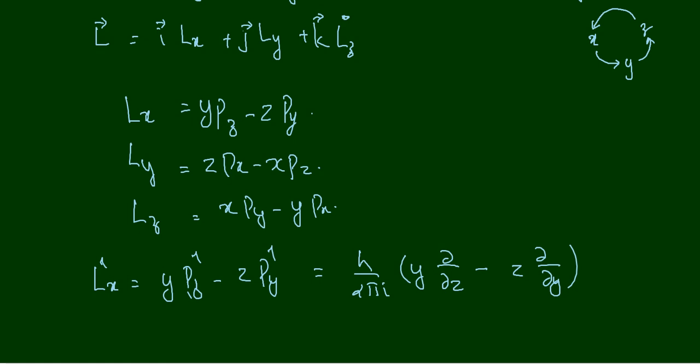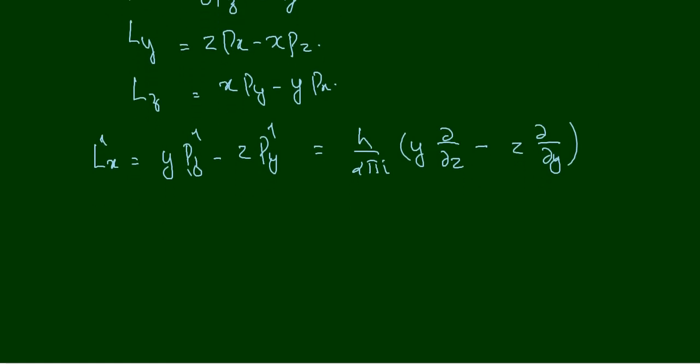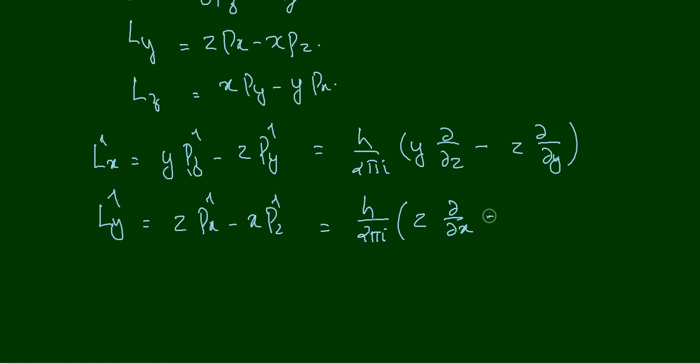Okay, and then what will be the operator corresponding to the y component? Ly cap is equal to z px cap minus x pz cap, right? That is equal to h divided by 2 pi i, then z dou by dou x minus x dou by dou z, right?